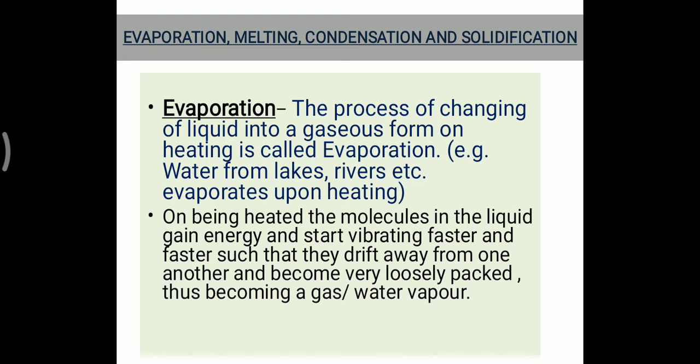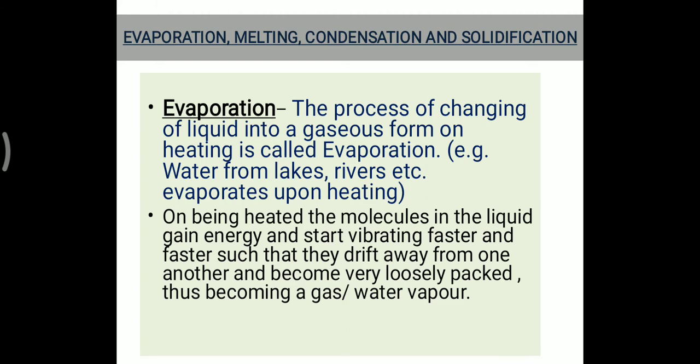Now let us discuss, students, what is evaporation, melting, condensation, and solidification. Evaporation, as we have discussed, is the process of changing liquid into its gaseous form, and this change can be done by heating. So the process of changing water into water vapor is known as evaporation.